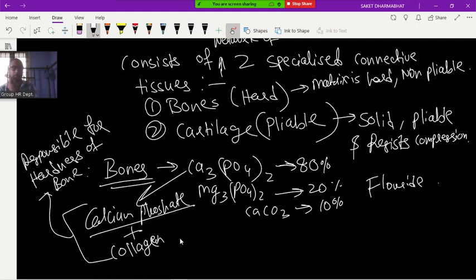Two types of fibers are found in our body: collagen fiber, made up of collagen protein, and elastin fiber, made up of elastin protein. Clear up to here?